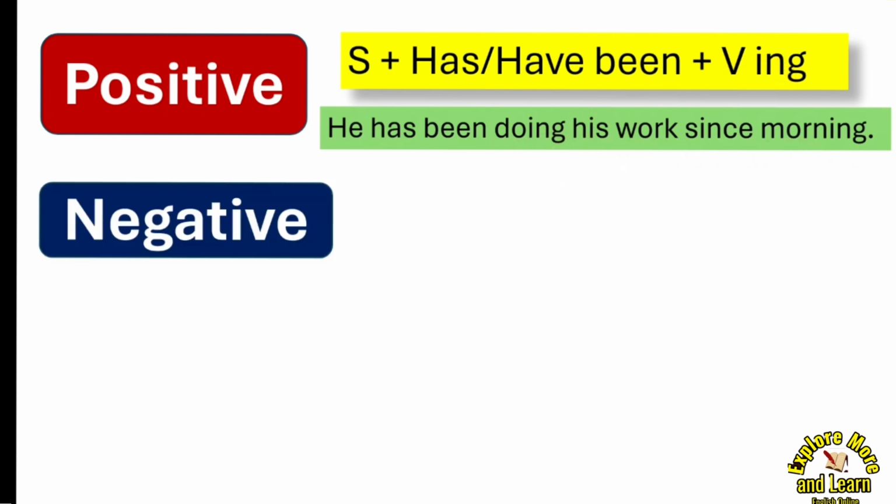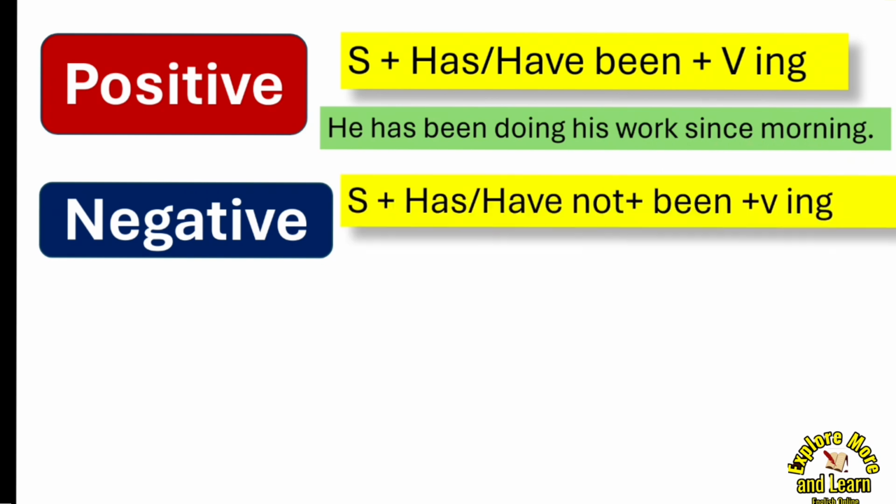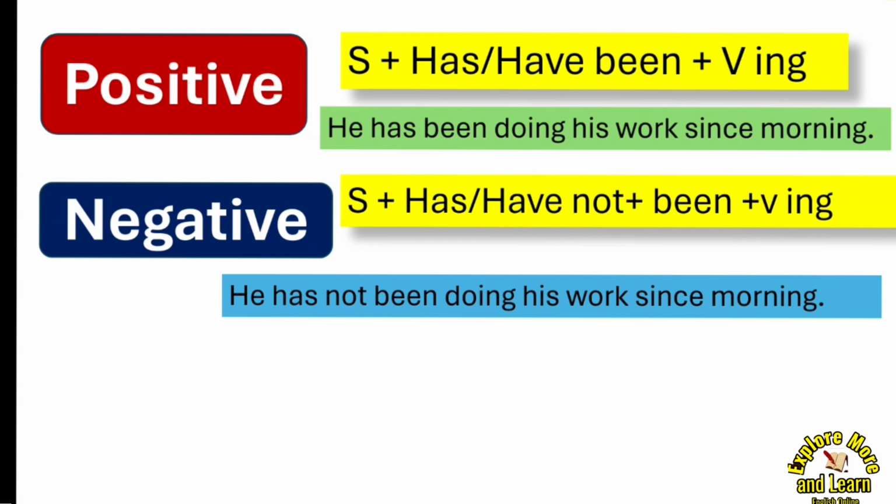Now, the structure for negative sentences. Where do you use not? So subject, then has or have, then you use not before been. Okay, has, have, not, been, then verb in ing form. So remember that you use not between has, have and been. Let's change the same sentence into a negative sentence. So he has not been doing his work since morning.